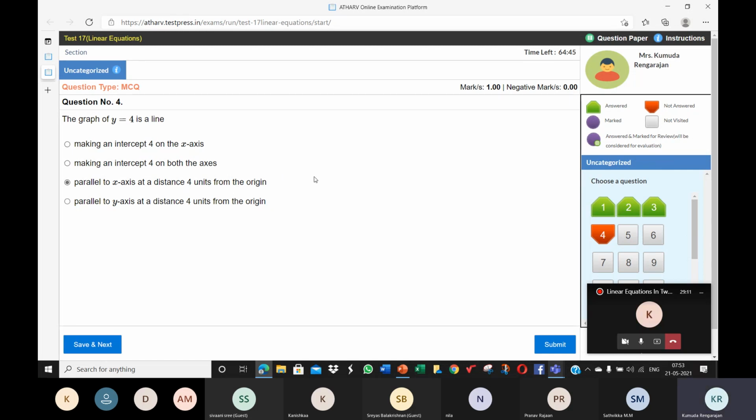So you need to quickly make the table, taking 3 ordered pairs. Against y, take 4 in all the 3 boxes. And against x, you can give different values, say 1, 2, 3, whatever. Y is always 4. If you plot those 3 points on the graph paper, you will see that they are collinear. And when you connect the 3 points by a straight line, you will see that it is a line parallel to the x-axis at a distance of 4 units above the x-axis.